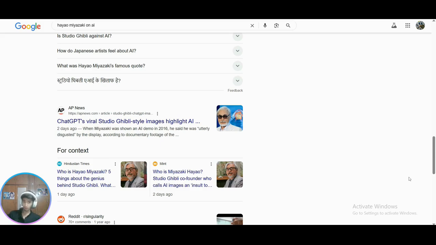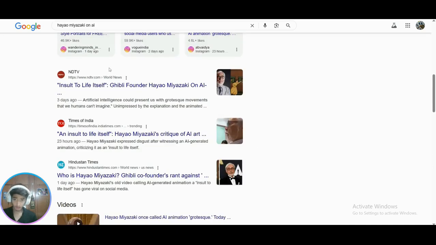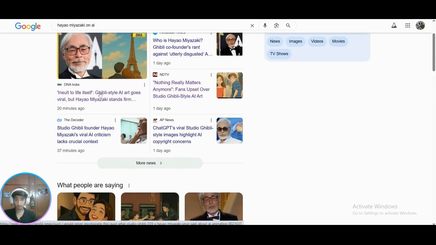Before generating our own AI Ghibli art style, we shall know who was the father of this brilliant art style. So as you can see, Hayao Miyazaki first invented this art, and his initial stance on this is that it is an insult to life itself. Yeah, that's what he said about AI. So, how many of you agree with this comment? Please mention me in the comment section.